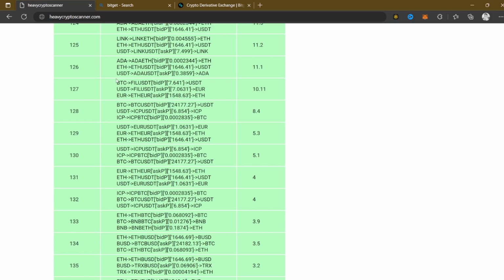So right here it says I should buy some BTC and then swap it to FIL and then sell this FIL to USDT, and I'm gonna make a profit of 10% right here.